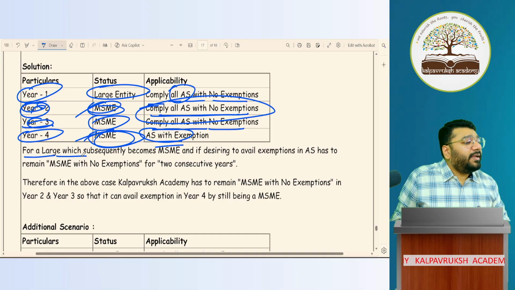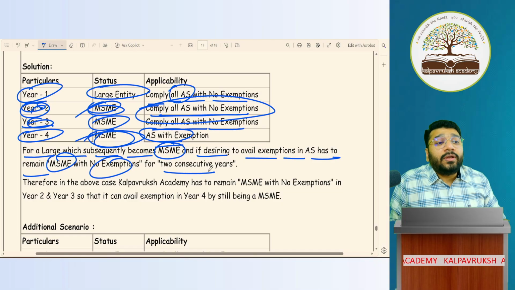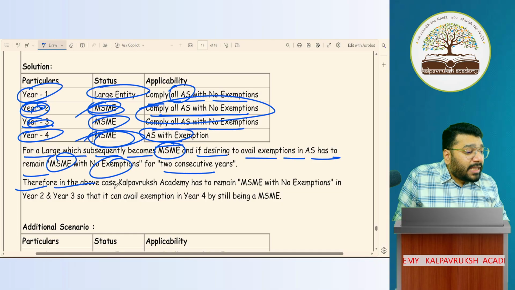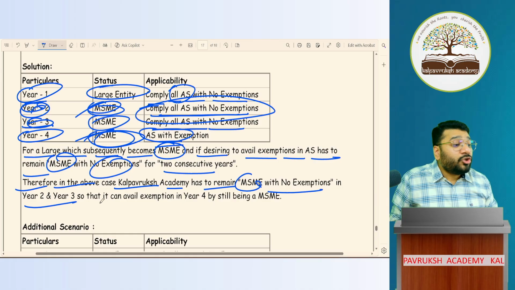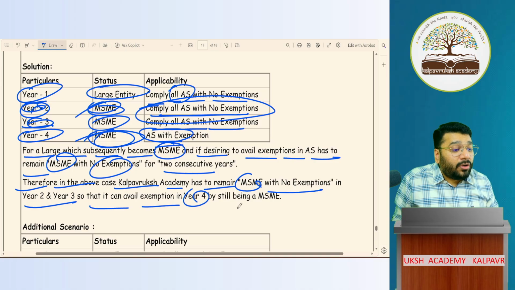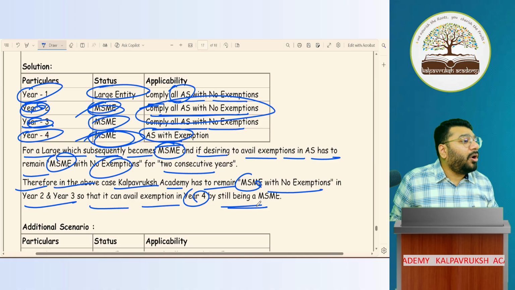For a large entity which subsequently becomes MSME, and if desiring to avail exemption, it has to remain MSME with no exemption for 2 consecutive years. Therefore, in the above case, Kalpataru Academy has to remain MSME with no exemption in year 2 and year 3, so that it can avail exemption in year 4 by still being an MSME. Got it, not got it?